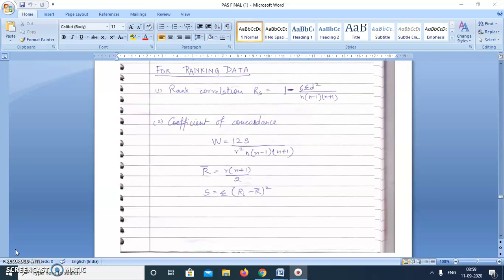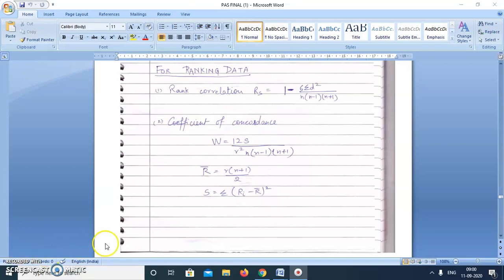Then we'll calculate S by using this formula, sigma Ri minus R bar whole square. Then we'll calculate coefficient of concordance by using this formula, W is equal to 12S upon R square n minus 1 n plus 1. So we'll continue with the exercise of chapter number 9.